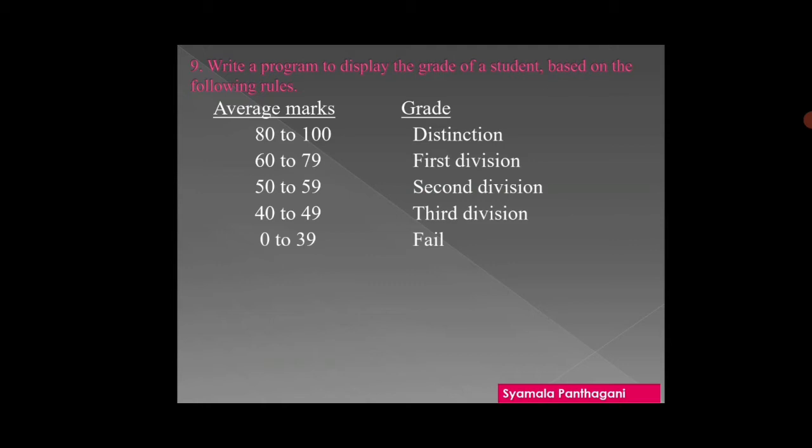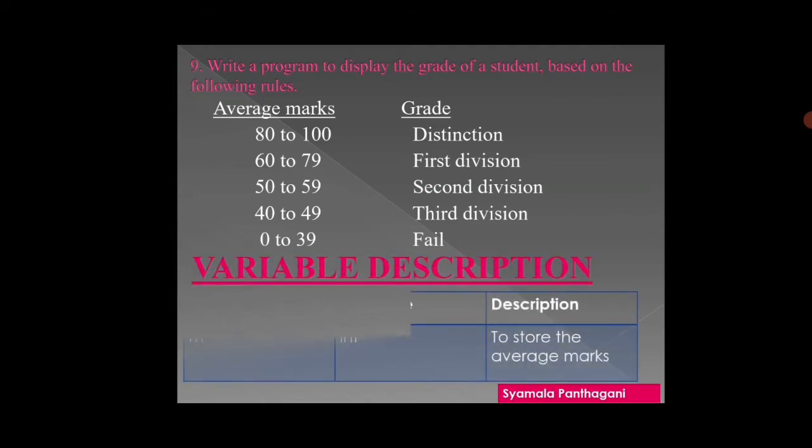For this program, the variable description is: we are taking only one variable, that is m, and the data type is int, to store the average marks. Shall we go to the program? Now, I would like to teach the program to print the grades of a student.